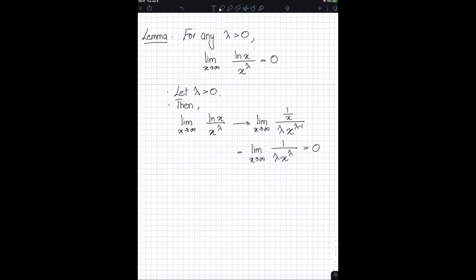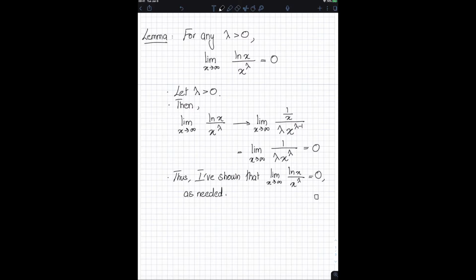So clearly this holds. For any lambda greater than 0, the limit as x approaches infinity of ln of x divided by x to the power of lambda is equal to 0. And this is what I'm going to use. So thus, I've shown that the limit as x approaches infinity of ln of x divided by x to the power of lambda is equal to 0, as needed. And this is my lemma.